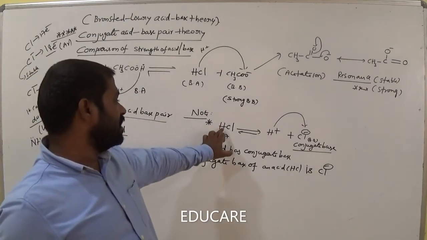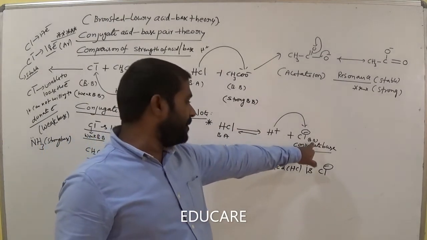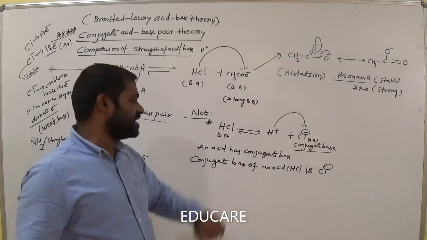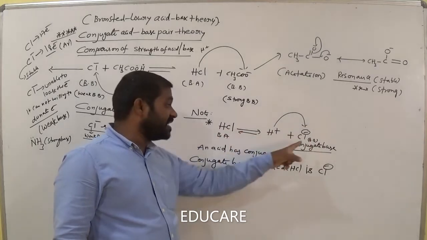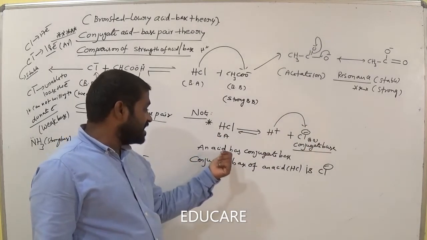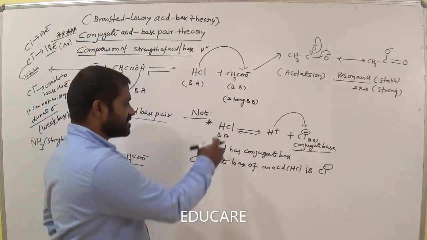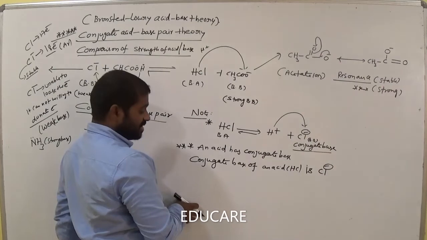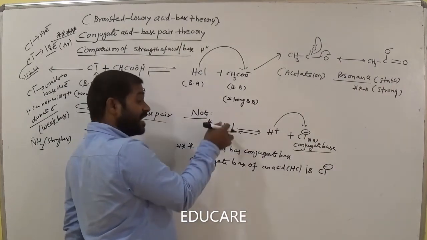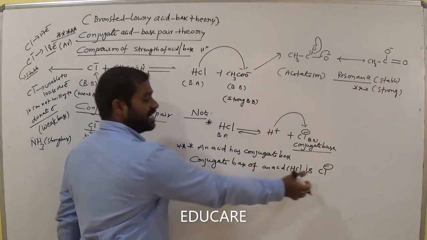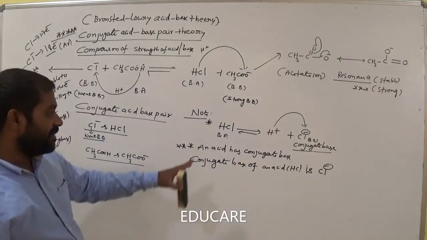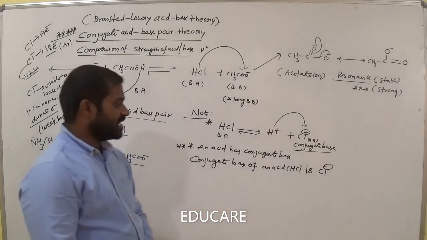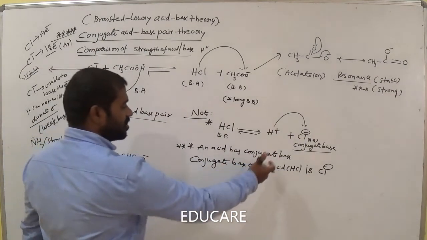If any acid loses a proton, the resulting compound acts as a base, and it is called the conjugate base of this acid. The conjugate base of this acid is Cl minus. So an acid has a conjugate base. The conjugate base of the acid HCl is Cl minus, am I right? Is it clear?